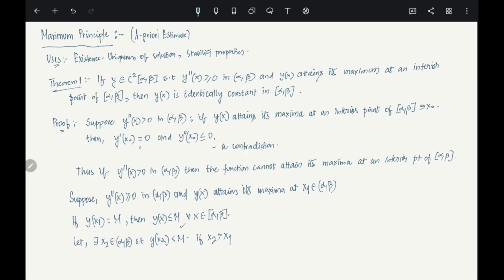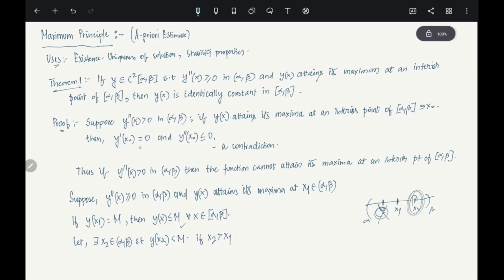Clear? Now, x1 is here, and y of x2 is less than M. x2 can be here or here. Let's say this is alpha, this is beta. We don't know where x2 is, but we know there is an x2 such that y of x2 is less than M. Then let's say x2 is greater than x1, so x2 is here, in this case.